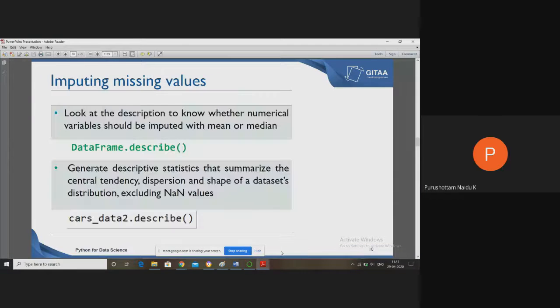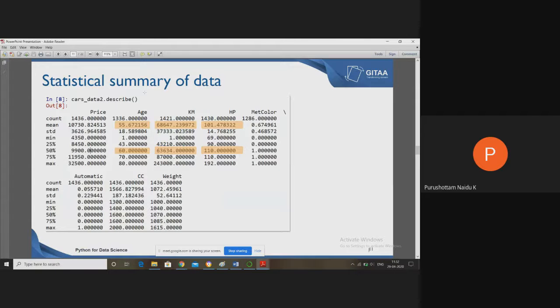So how do we fill those missing values? We have one method called the describe method. It displays the statistical description, the central tendency, the disparity, or the shape of the data set. For example, cost underscore data dot describe gives the count of each column.